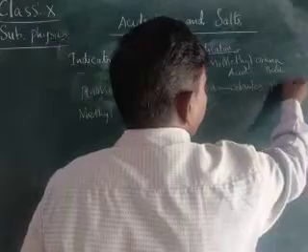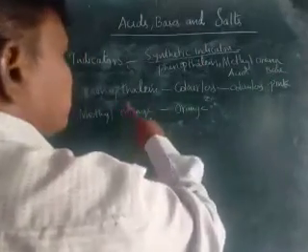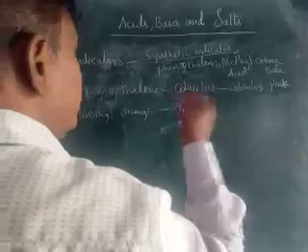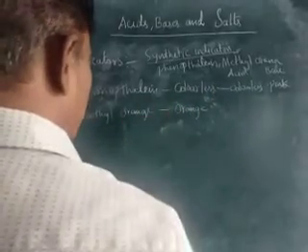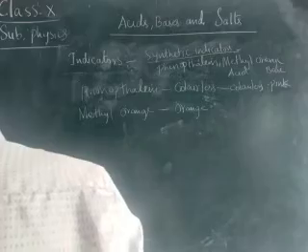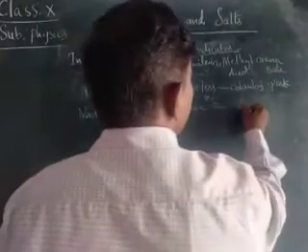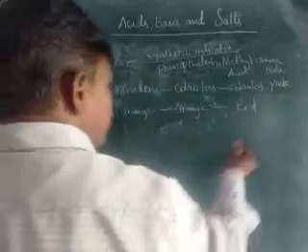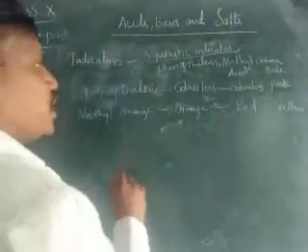If we add phenolphthalein to the base, it changes into pink color. And methyl orange is orange in color. In the acid it is a red color. In the base it is yellow color. And in the neutral, they won't change the color.